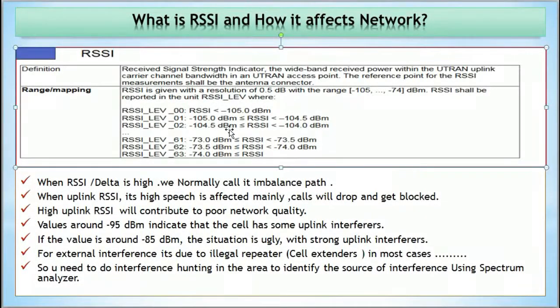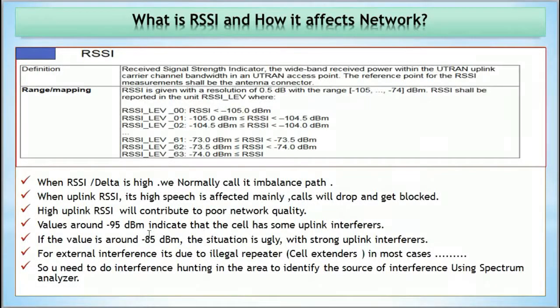Okay, now next, when RSSI delta is high, we normally call it imbalance path. When uplink RSSI is high, which we can see in a layer 3 message, SIB 7 message, speed is mainly affected, and calls will drop and get blocked.